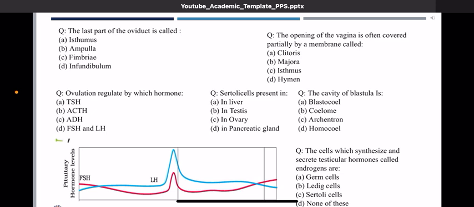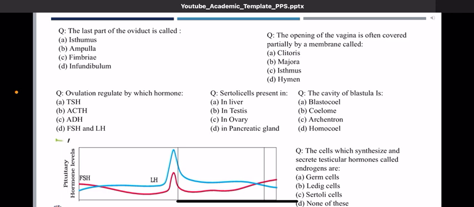Now, at the end, it is time to go through certain other questions. So, there are certain questions like, the last part of the oviduct is called what? These are important questions, because we must know which part of the fallopian tube has fimbriae, which is the narrowest part, which is the widest part. Look at the other question. The opening of the vagina is often covered partially by a membrane called what?